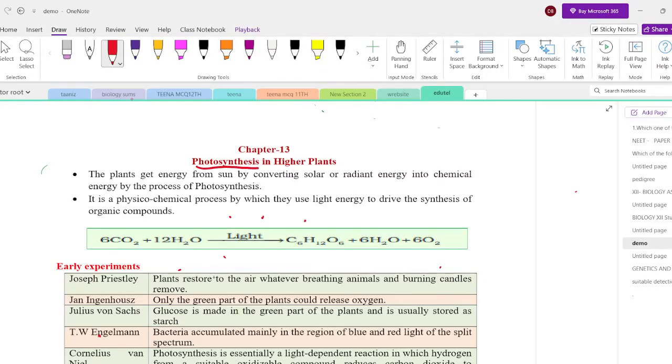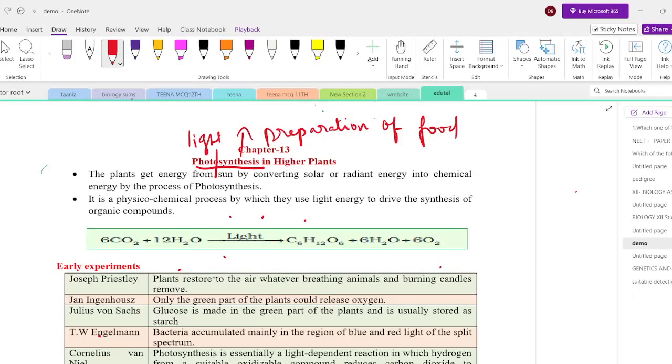First, we have to know what is photosynthesis. Photo means light, synthesis means preparation of food. Plants are autotrophic organisms that are able to synthesize their own food. Likewise, cyanobacteria also undergo the photosynthesis process.